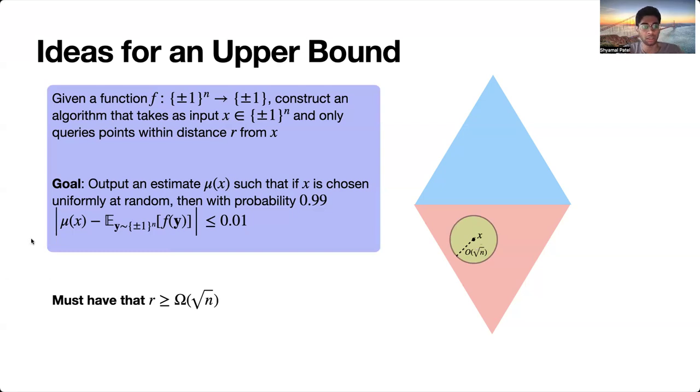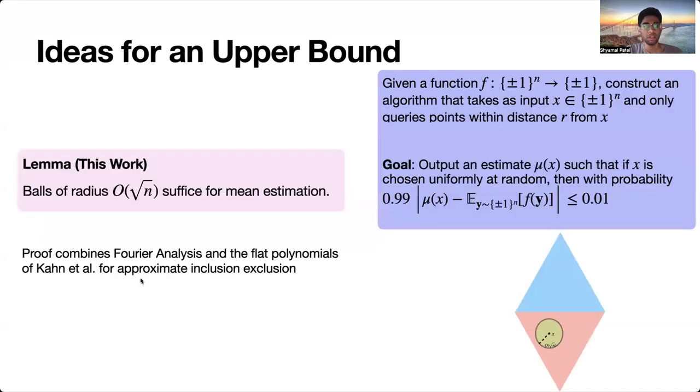But then the true mean of this function is 0, and so it won't be giving us a good estimate of the mean. So the radius really needs to be at least root n. And sort of our main technical lemma is that actually, balls of this radius also suffice for computing the mean. And the proof combines Fourier analysis and the flat polynomials of Kahn, Kalai, and Linial from their approximate exclusion.